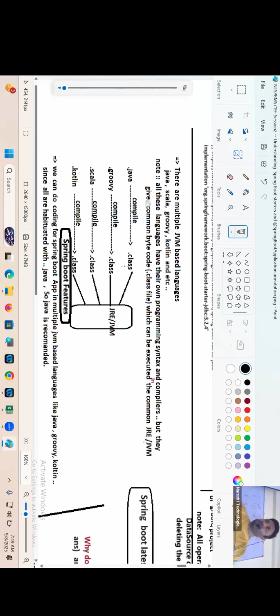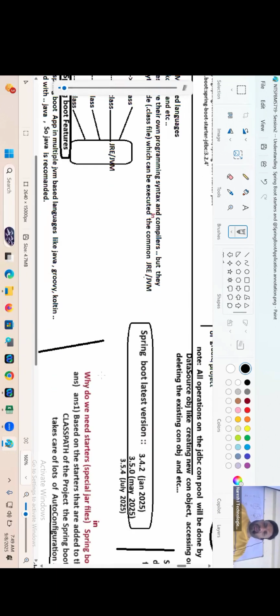Now, when you compile a .java file, you will get a .class file. Groovy compile gives .class, Scala gives .class, Kotlin gives .class. But all these .class files can be executed by using what? The same JRE JVM. That's why these are called JVM based languages.